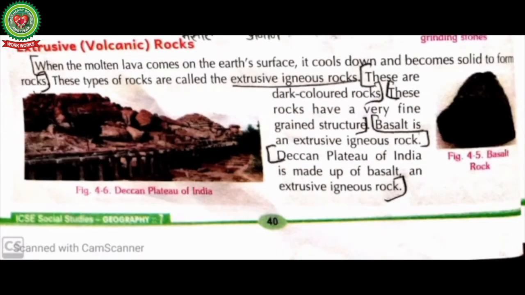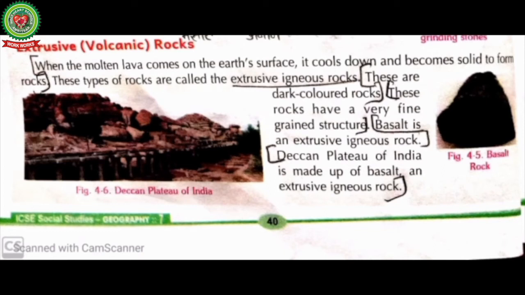Extrusive volcanic rocks: when the molten lava comes on the earth's surface, it cools down and becomes solid to form rocks. These types of rocks are called the extrusive igneous rocks. This is the definition of extrusive igneous rock. These are dark colored rocks.